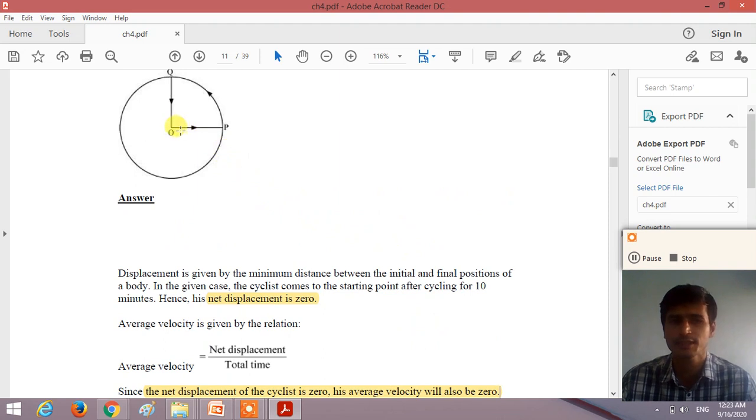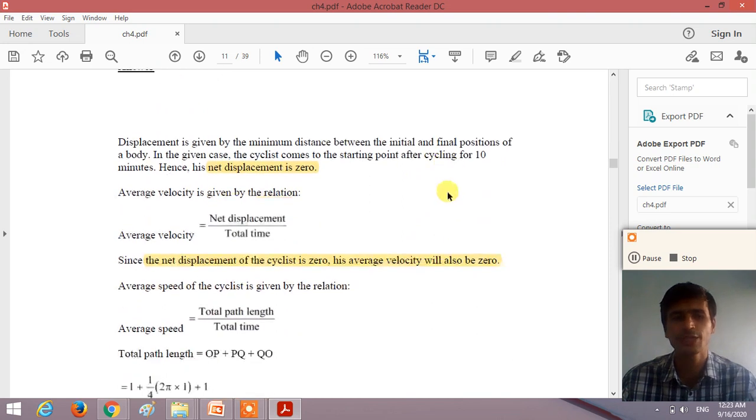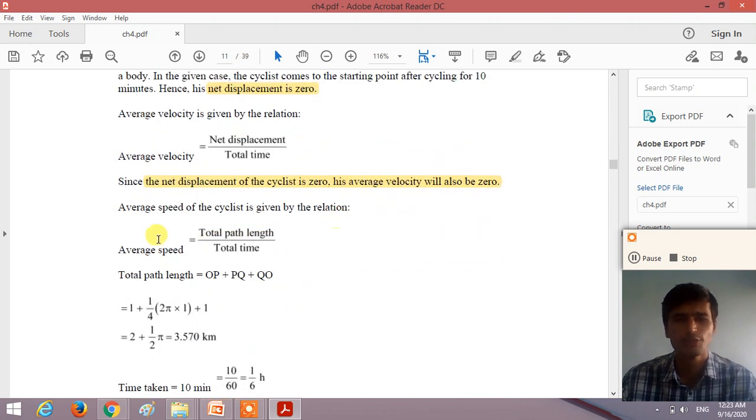Now how can we find the total distance traveled by the cyclist? The total distance traveled is OP plus PQ plus QO, and the total distance divided by time gives the average speed. So average speed is equal to total path length divided by the total time, which is 10 minutes. The total path length is OP plus PQ plus QO.